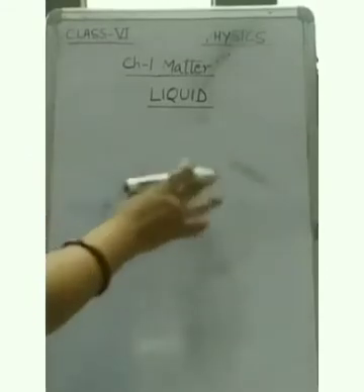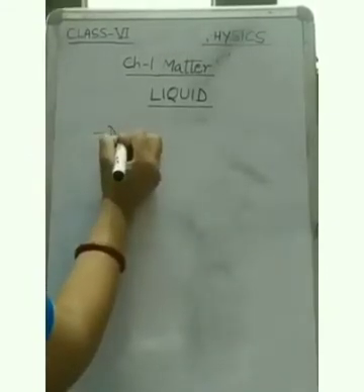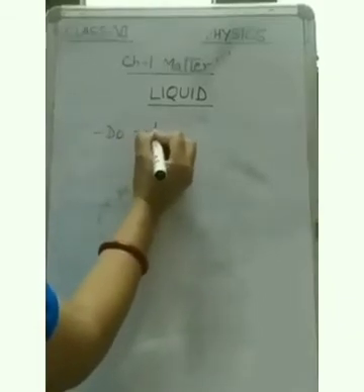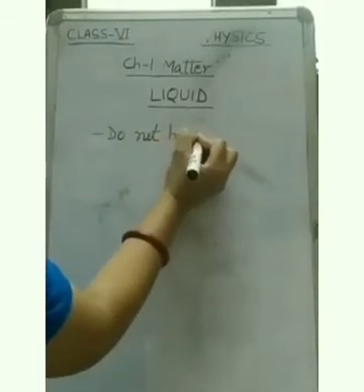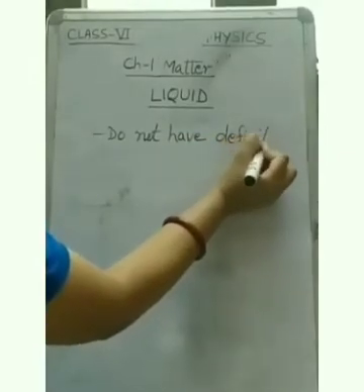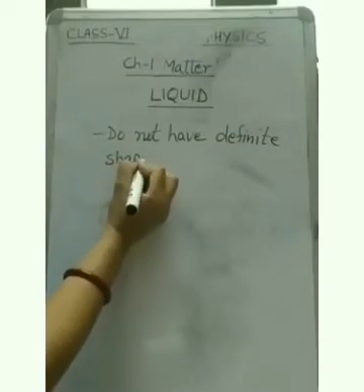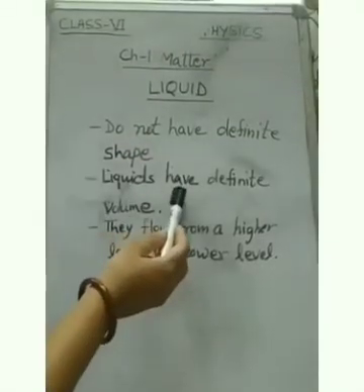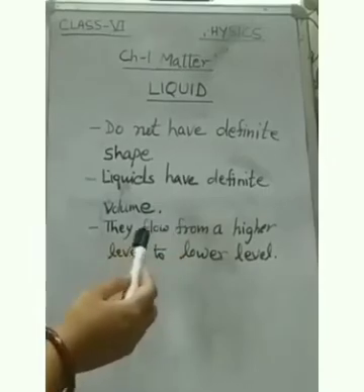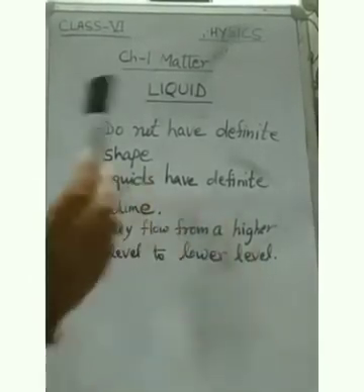So, what we have learned, the liquid do not have definite shape. Liquids have definite volume. They flow from a higher level to lower level.